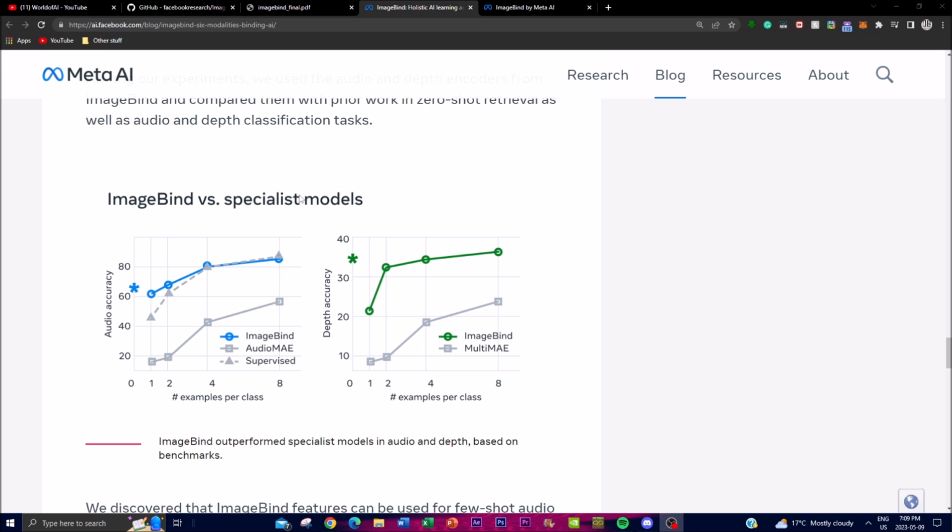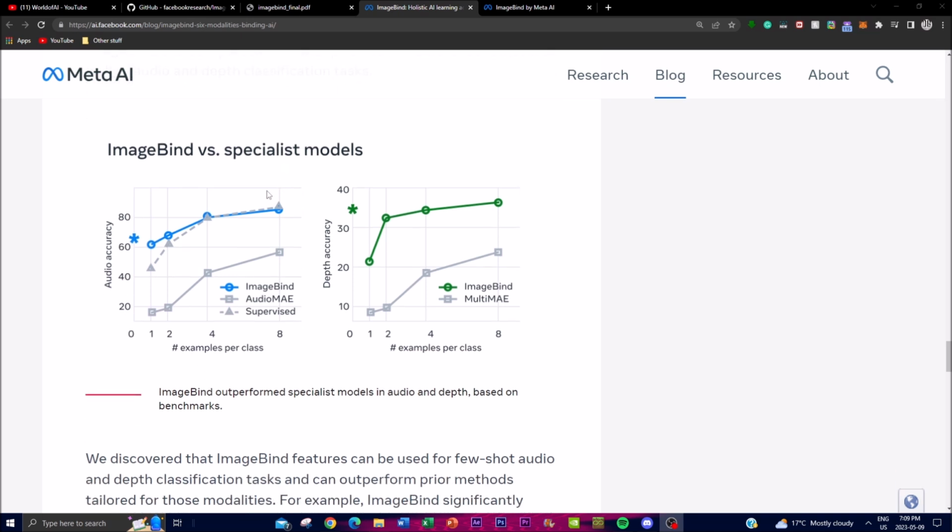Now, in addition to this, ImageBind achieved a new state-of-the-art performance on emergent 0-shot recognition tasks across different modalities. It even outperformed recent models that were specifically trained in recognition concepts for these modalities. As a result, we see the demonstration of the effectiveness of ImageBind in learning a shared representation across multiple different modalities, and it could lead to improved performance in different tasks.